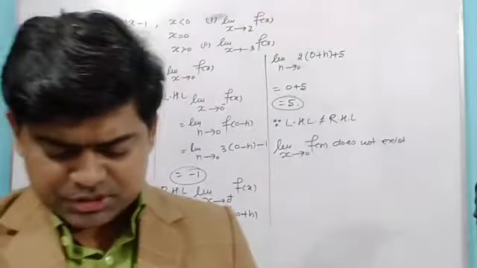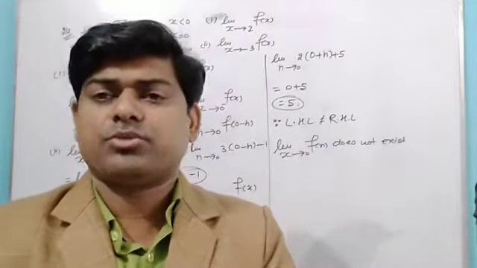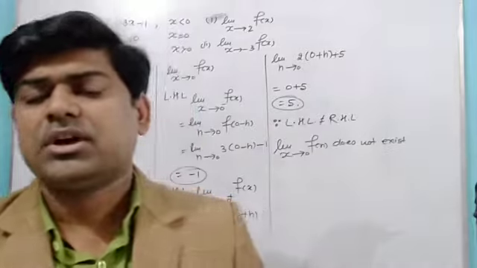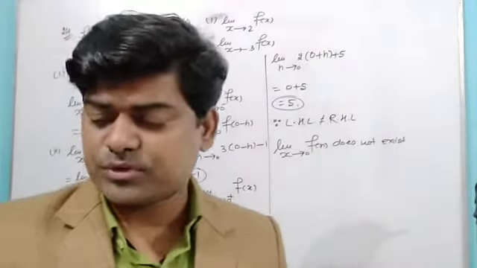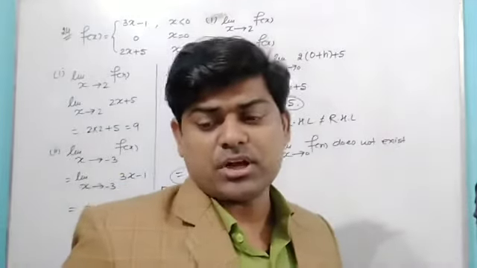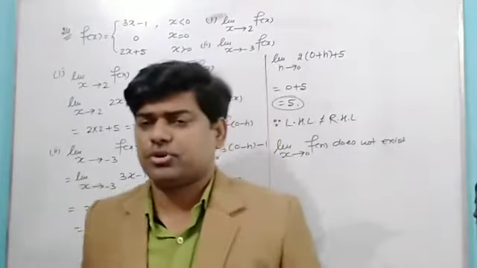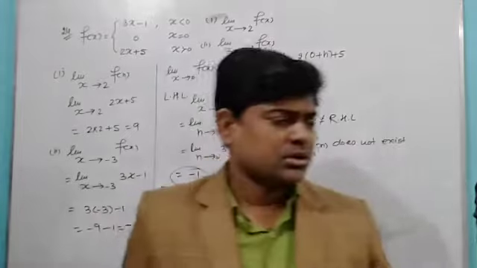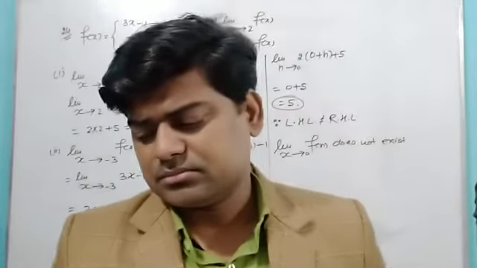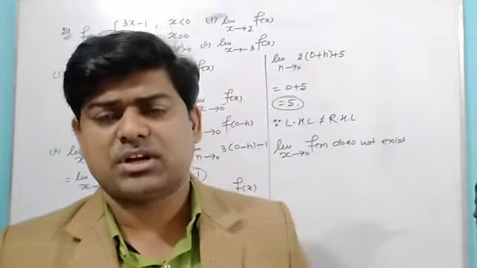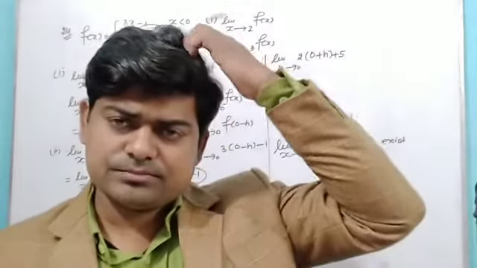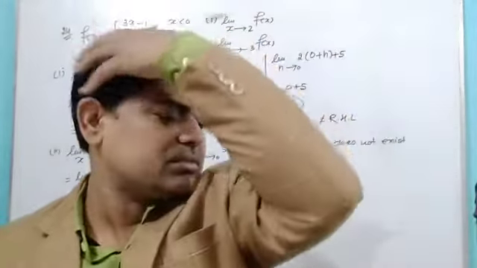So each and every type of thing we have done in the first exercise, and now I'm going to discuss the second exercise, where some trigonometry identities will be used and some new formulas are there. First of all, I'm going to write the formulas, and the proof of the formulas is not required for you people, since you have seen that in the syllabus so many things are removed. So proofs of these formulas are not in your use. Only we have to use these formulas.